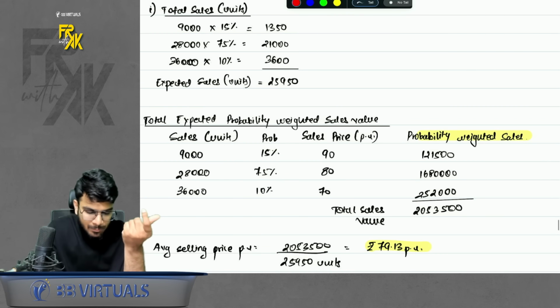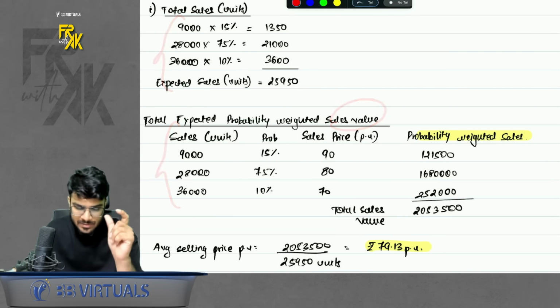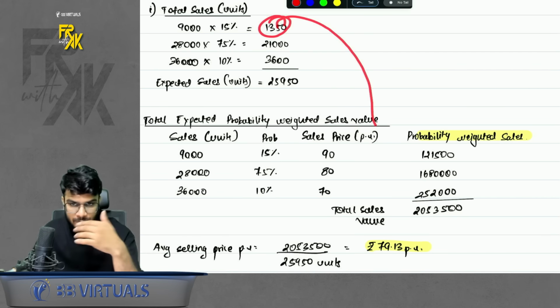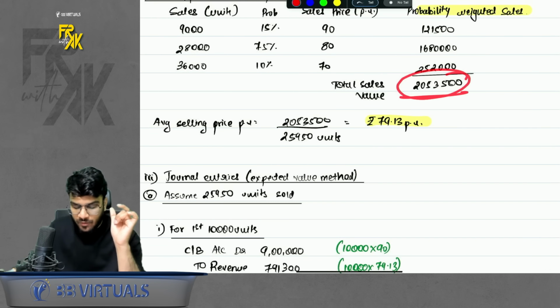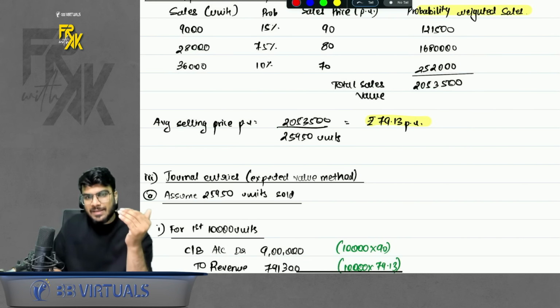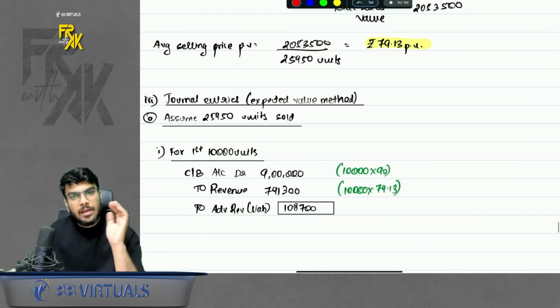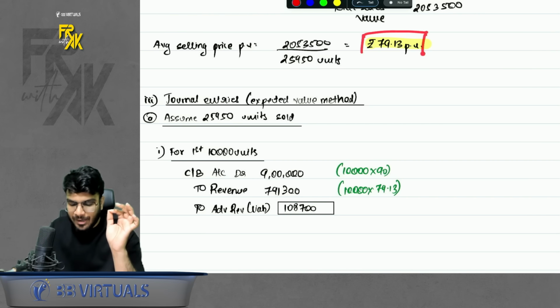So basically find the probability weighted sales and find the probability weighted sales value, that is sales units multiplied by the price per unit. You will get the sales value. So when you divide the sales value by the number of units, you will get the average selling price. You get 79.13. So basically now how will you account for this? Just remember, how much money you receive doesn't matter. Revenue should be booked as per 79.13.